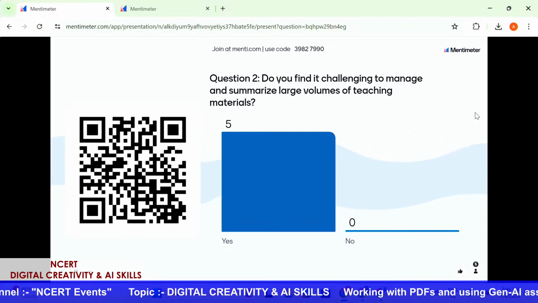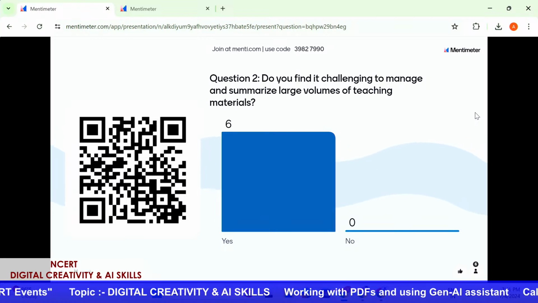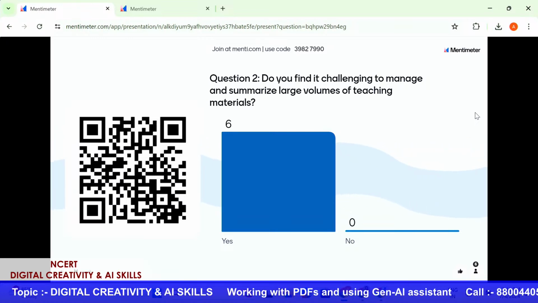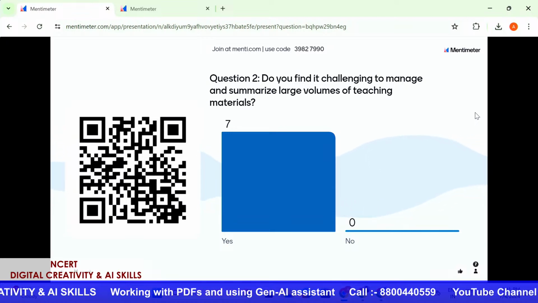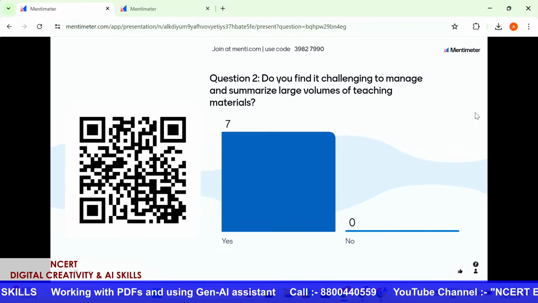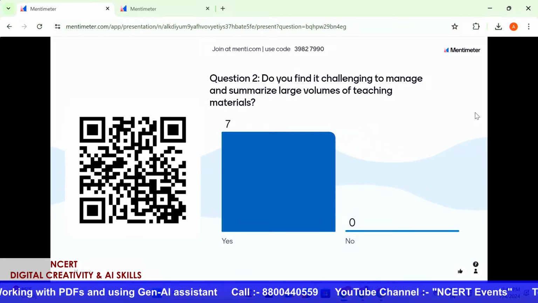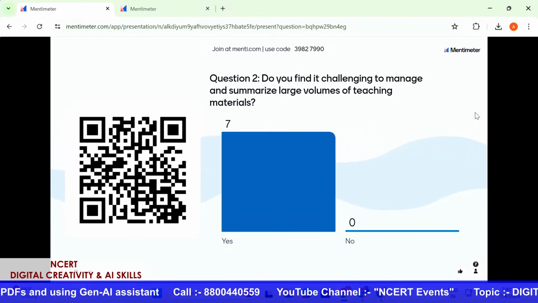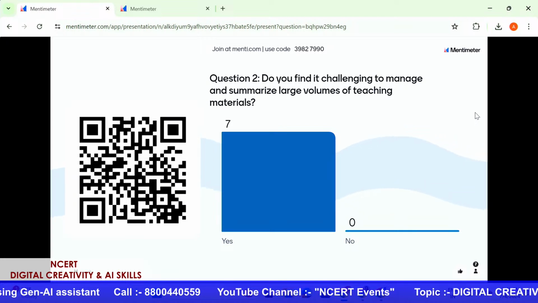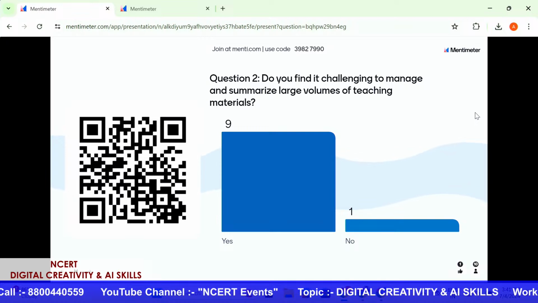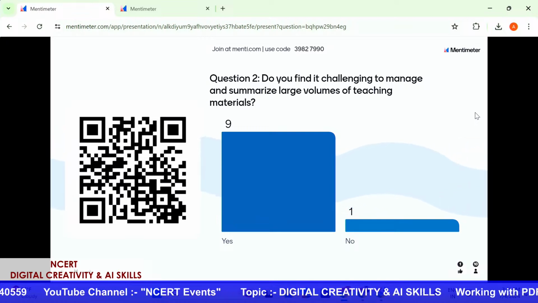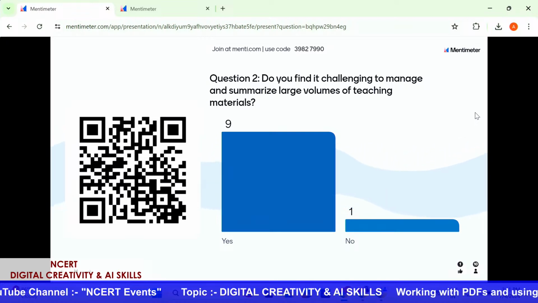So now you need to tell us if you find that challenging and if you find it really hard to summarize your large volumes of teaching material, we are here to help you out today with that, and we are sure by the end of the session you will learn so many options and so many great ways to make everything easier for you with the help of Adobe Express and of course the Acrobat AI assistant.